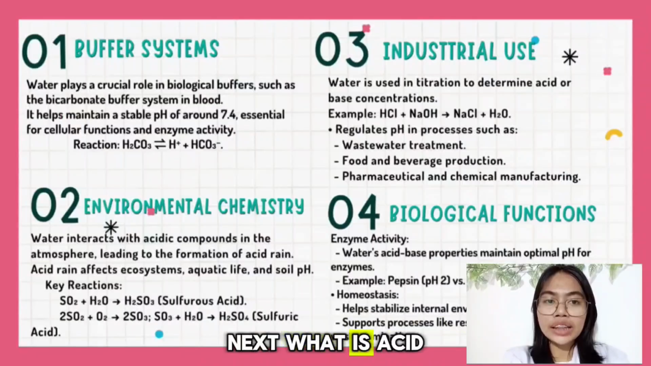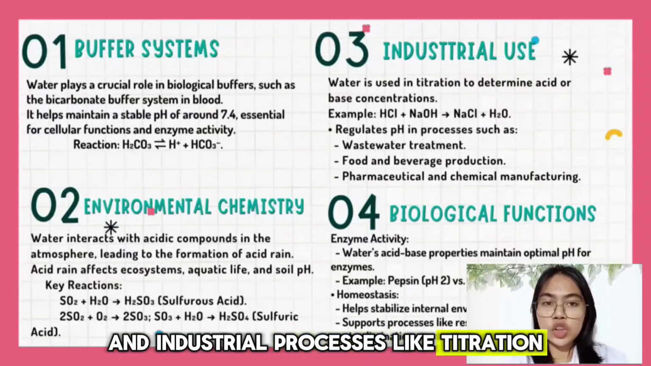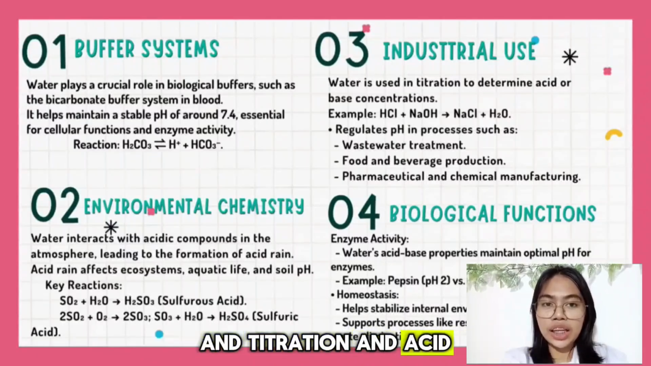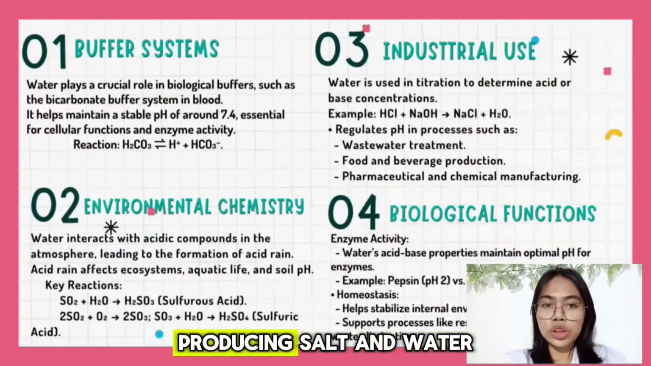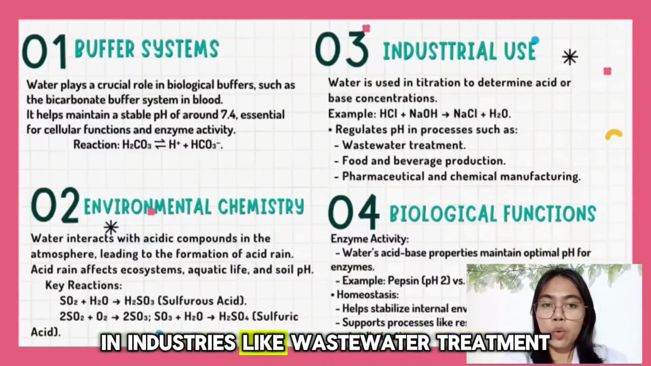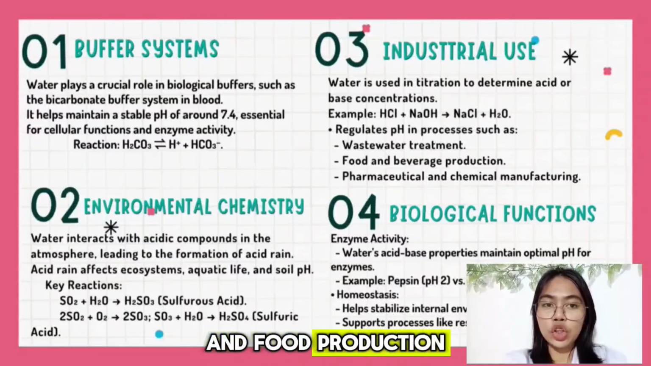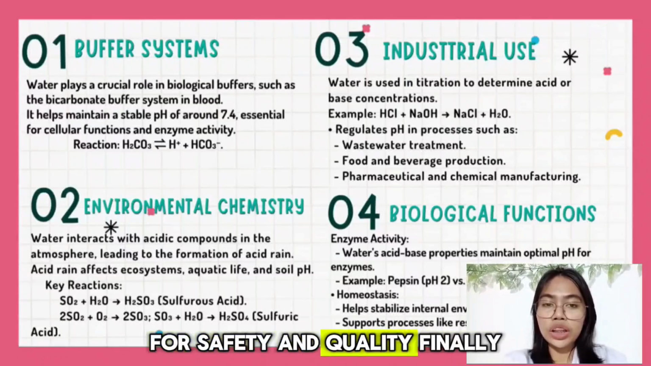Next, water's acid-base properties are crucial in industrial processes like titration. In titration, an acid like hydrogen chloride reacts with a base like sodium hydroxide until they neutralize each other, producing salt and water. This process is essential in industries like wastewater treatment and food production, where maintaining the correct pH is critical for safety and quality.